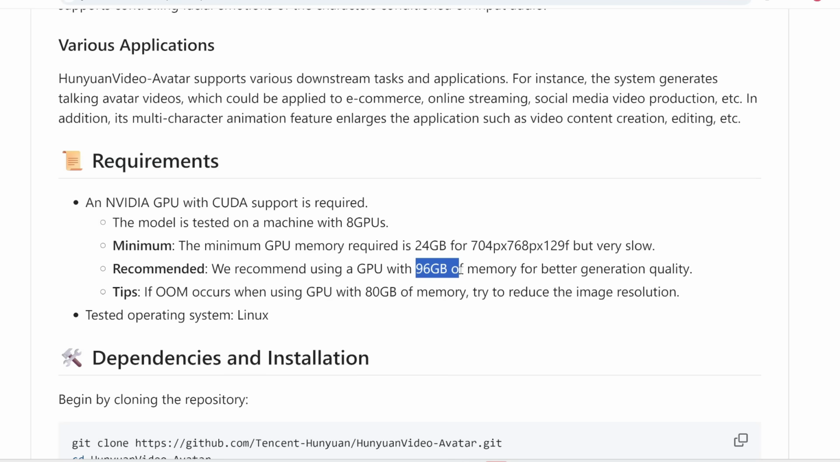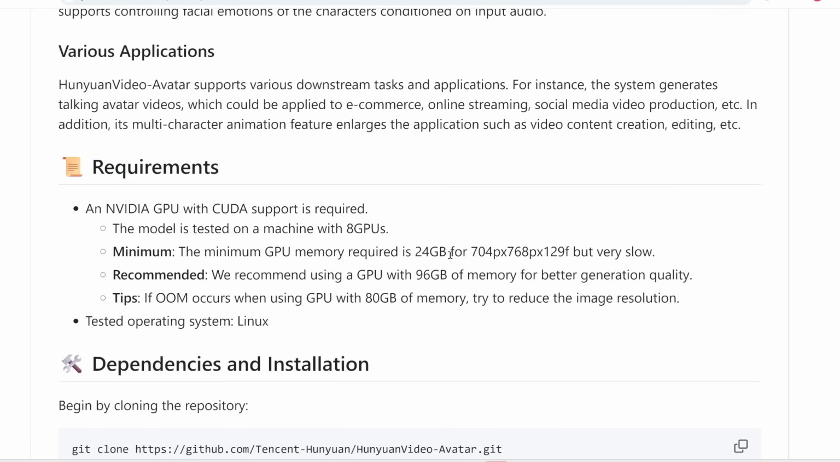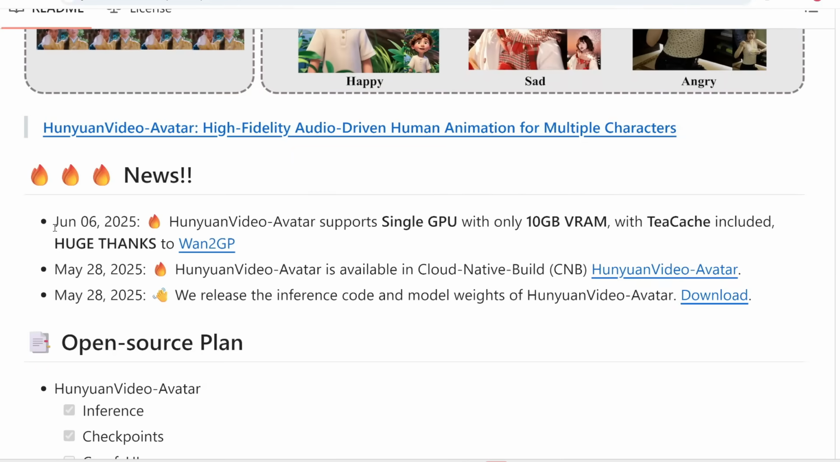I mean, who the hell has 96 gigabytes? But the nice thing is, you don't actually need 24 gigabytes. So you can see here, their latest update is it now supports a GPU with only 10 gigabytes of VRAM with T-Cache included. This is a tool that speeds up your generation even faster thanks to Hunyuan. So that's what we're going to install today.